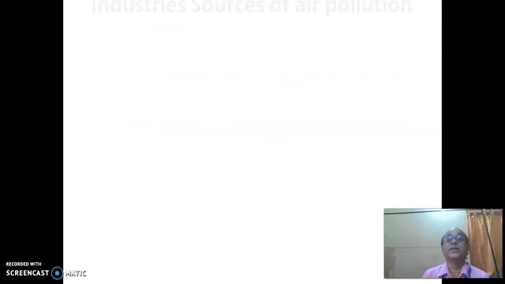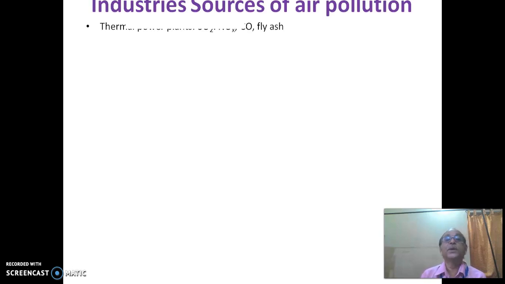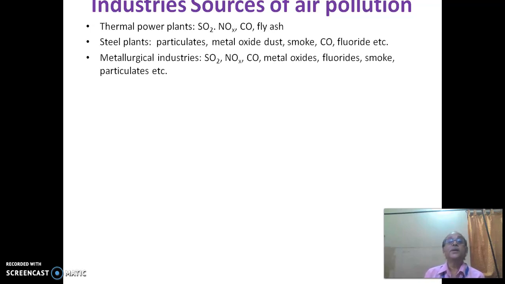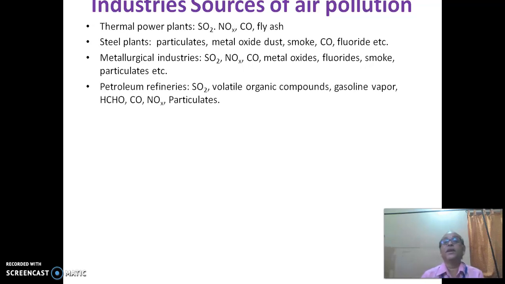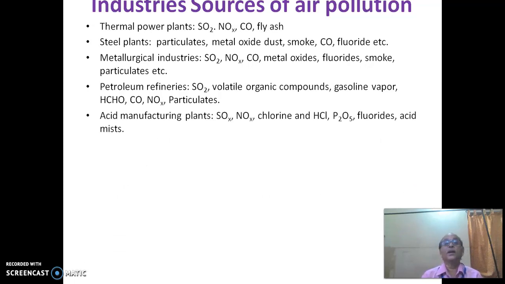from forest fires. The industrial sources of air pollution are the thermal power plants: sulfur dioxide, oxides of nitrogen, carbon monoxide and fly ash. The steel plants produce particulates, metal oxide dust, smoke, carbon monoxide, fluorides, etc. Metallurgical industries: oxides of sulfur, oxides of nitrogen, carbon monoxide, metal oxides, fluorides, smoke, particulates, etc. Then petroleum refineries: sulfur dioxide, volatile organic compounds, gasoline vapors, formaldehyde, carbon monoxide, oxides of nitrogen and particulates.